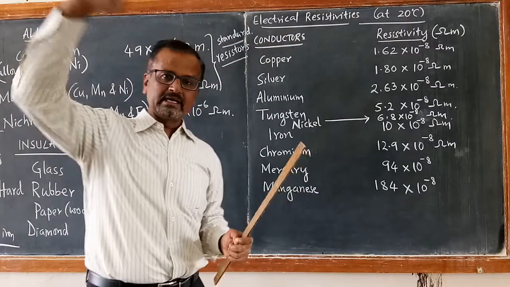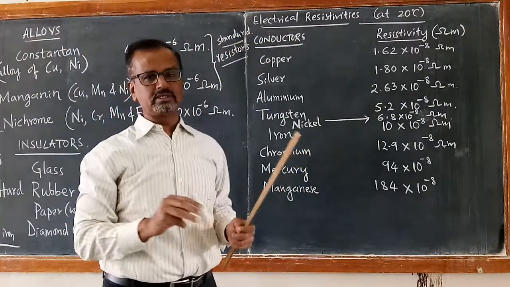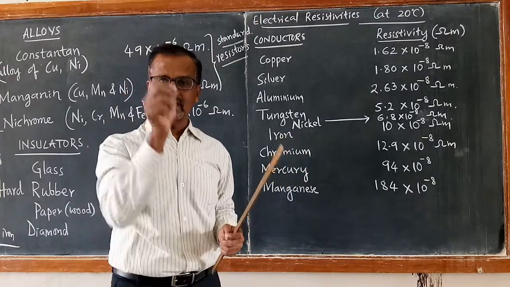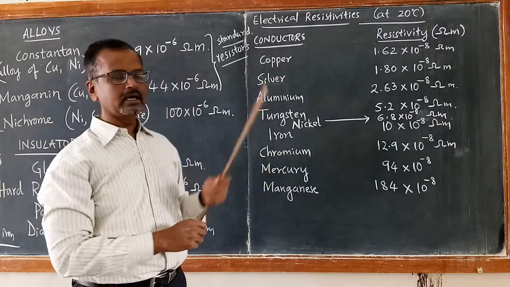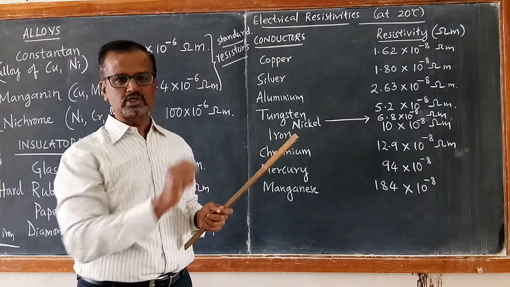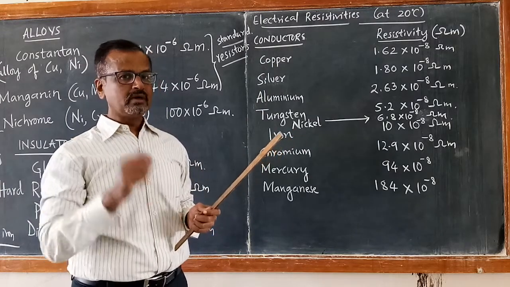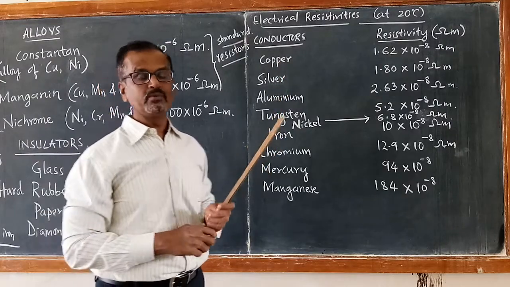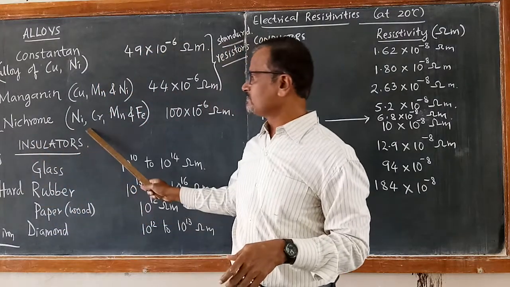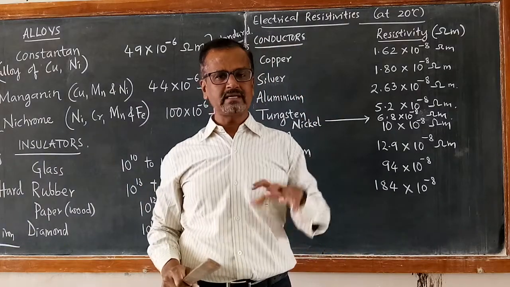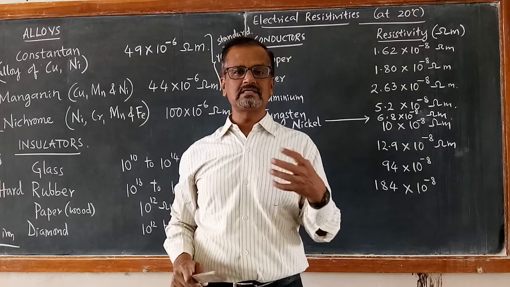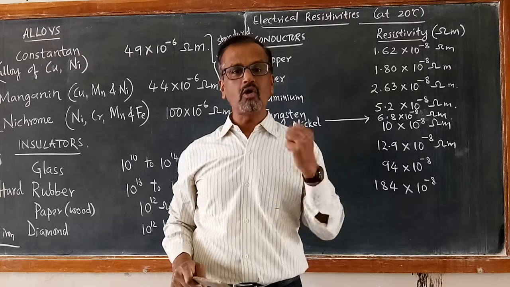Whereas the connecting wire which you use in the plug or to the switch is made up of a good conductor, copper. So when it is switched on, the wire doesn't get heated up, whereas the heating coil of nichrome gets heated up, and thus it heats the water, and the water starts becoming hot.